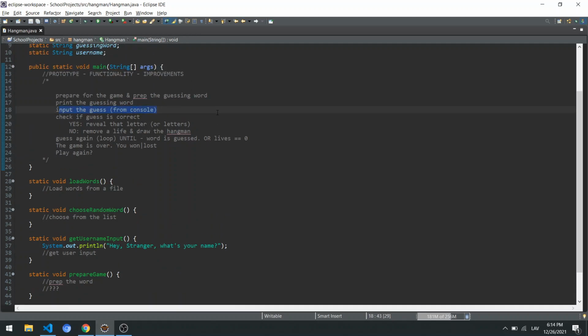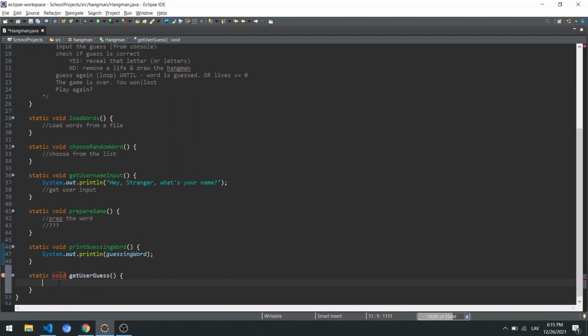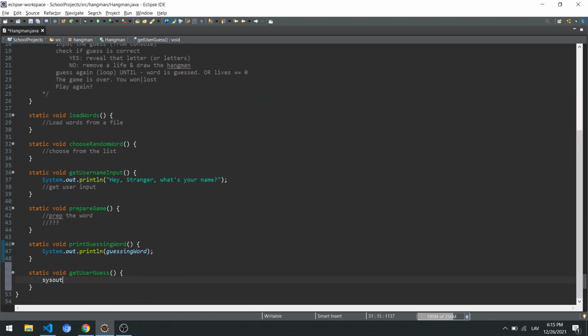Now we're going to need a user input from the console. What's going to happen? So static void, or maybe that's not going to be a void, because actually we're going to return this, but maybe not. So let's just have this as a void, because we don't know the whole structure of our project yet. We're just going to create these empty elements. So static void getUserGuess probably is a good idea. So I don't know, guess a letter, something like that.